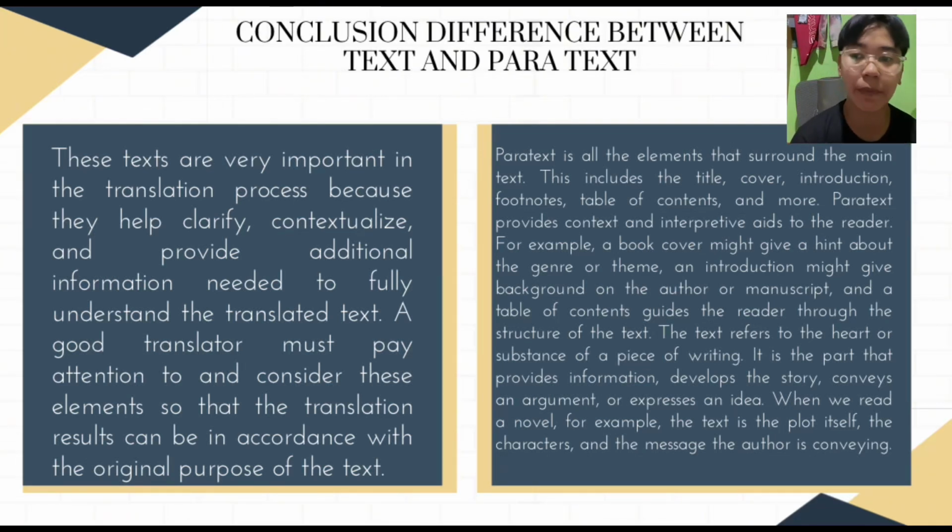For example, a book cover might give a hint about the genre or theme. An introduction might give background on the author or manuscript, and a table of contents guides the reader to the structure of the text.